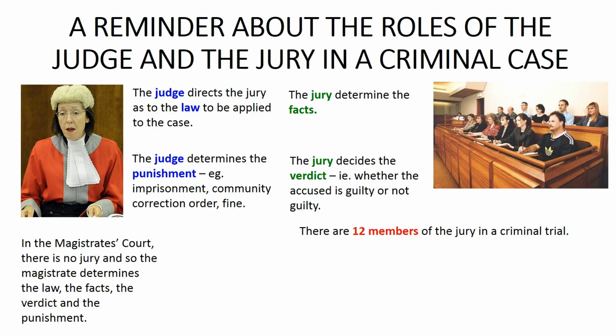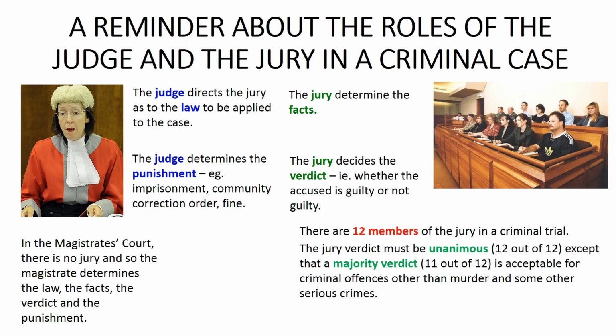For an accused to be found guilty or not guilty, the jury's verdict must be unanimous. That is, for an accused to be guilty and convicted, 12 out of 12 jurors must agree that the accused is guilty. This means that 12 out of 12 jurors must be satisfied beyond reasonable doubt that the accused is guilty.